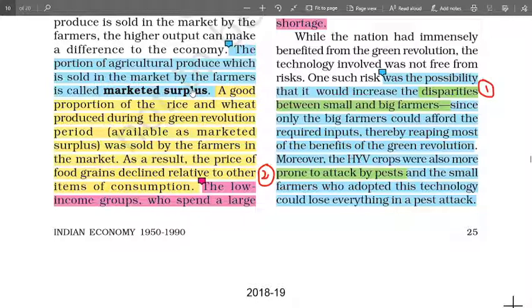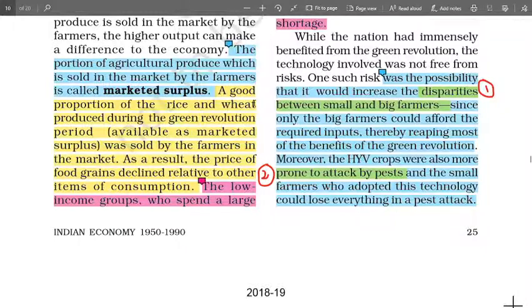That's called marketed surplus. That means apart from what they have consumed for themselves, households, I hope you understand, they still have a surplus to sell in the market to get more monetary benefits. So that is the meaning of marketed surplus.